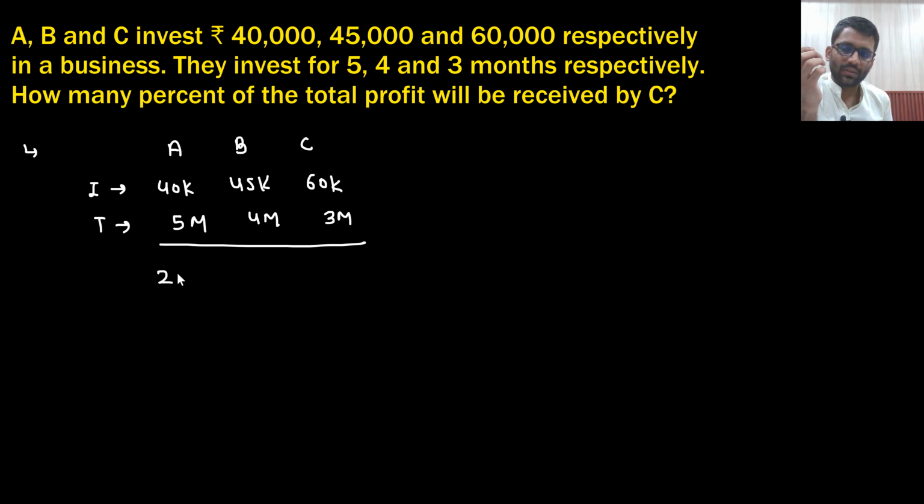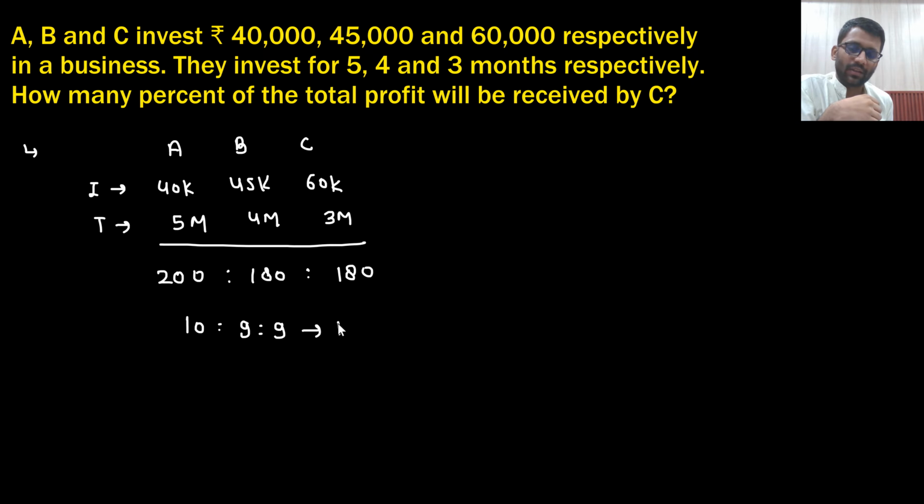First find the ratio. This would be 200. This would be 45 into 4, 180. And this would also be 180. So the ratio of benefit is 10:9:9. So how much percent will C get?